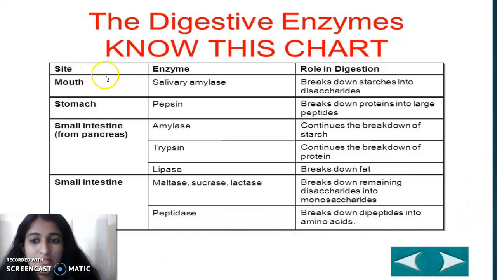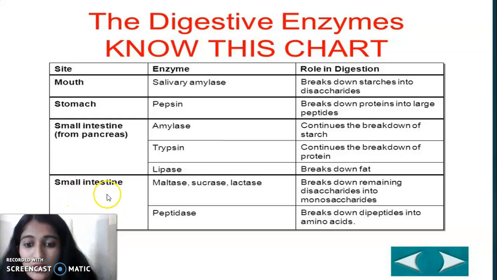Okay, that is the mouth. We have the enzyme named this. So remember by heart this table because it is very important for your future also. Mouth, we have salivary amylase. Stomach we have pepsin. Small intestine we have also amylase, that is from the pancreas. The names you don't need to study. If you want to study, you can study amylase, trypsin, lipase. Okay, that is from the pancreas.